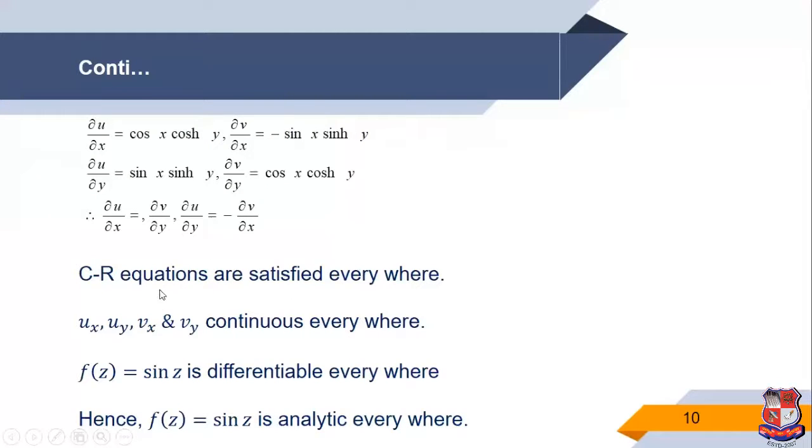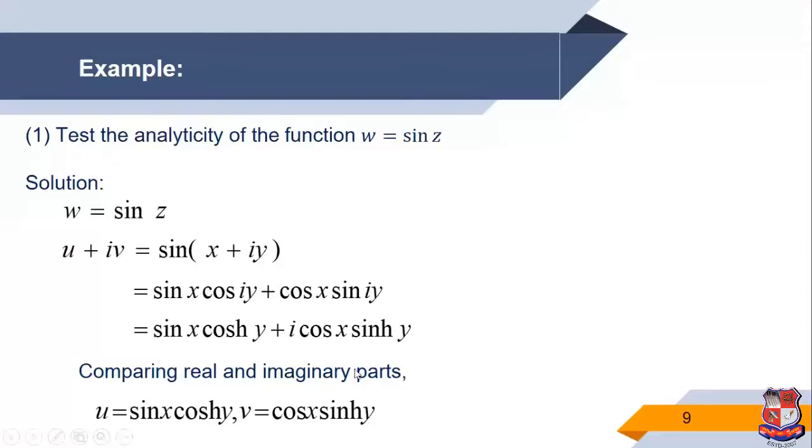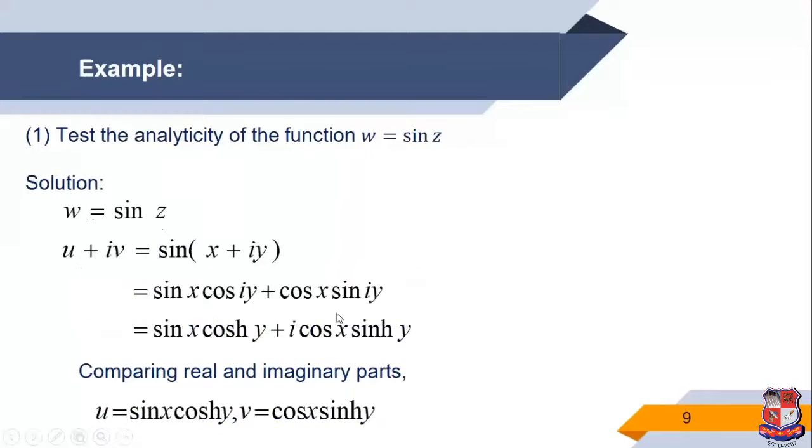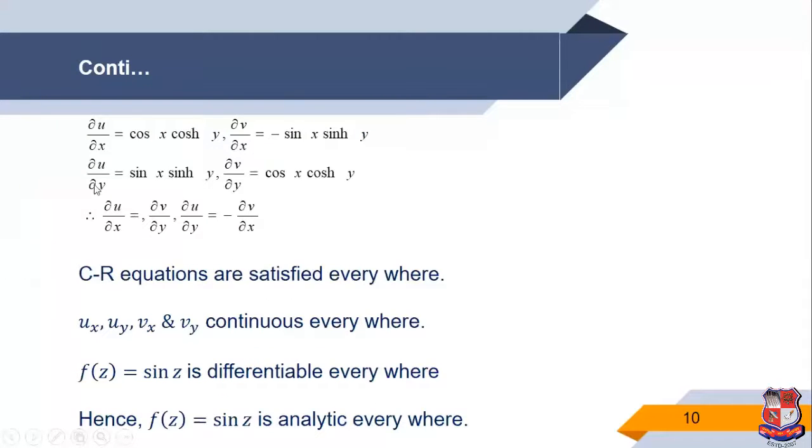Now we differentiate the real part and the imaginary part with respect to x and with respect to y. So del u by del x, that means the derivative of this function with respect to x. The derivative of sin x is cos x, so cos x cos hyperbolic y. Del v by del x is minus sin x sin hyperbolic y, since the derivative of cos x is minus sin x. Then del u by del y is sin x sin hyperbolic y and del v by del y is cos x cos hyperbolic y.